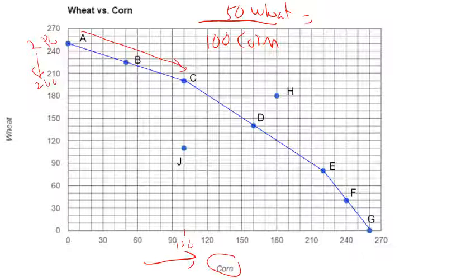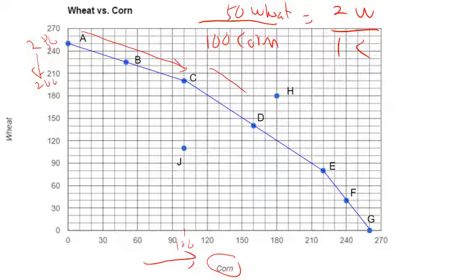I'm sorry, I did that wrong. I can do it this way. Which means we give up 2 bushels of wheat for every bushel of corn we obtain as we go from A to C. The opportunity cost of 1 bushel of corn in this range is 2 bushels of wheat.